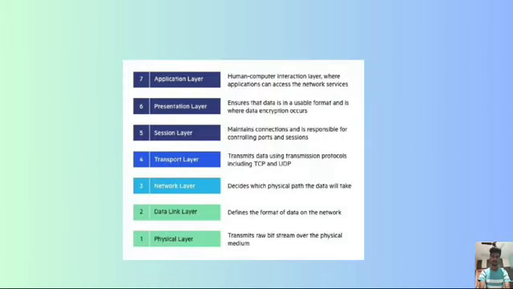There are 7 layers in the OSI model. The first layer is the physical layer, the second layer is the data link layer, the third layer is the network layer, the fourth layer is the transport layer, the fifth layer is the session layer, the sixth layer is the presentation layer, and the seventh layer is the application layer.